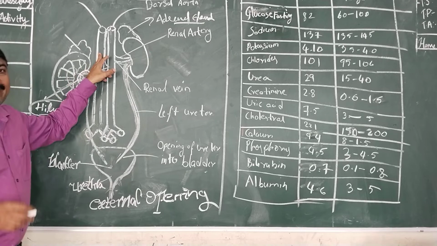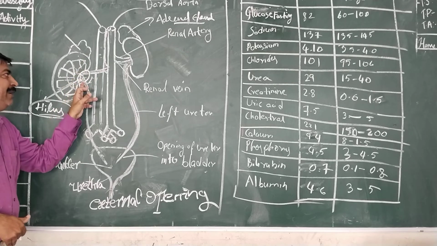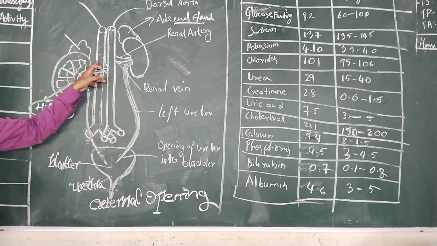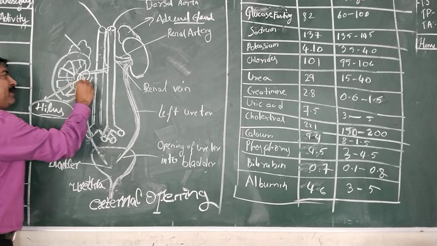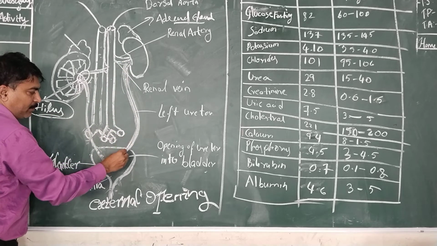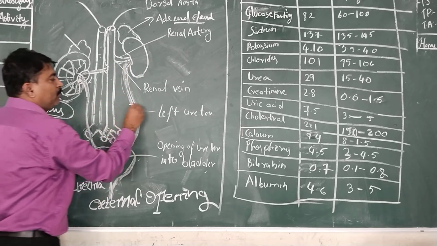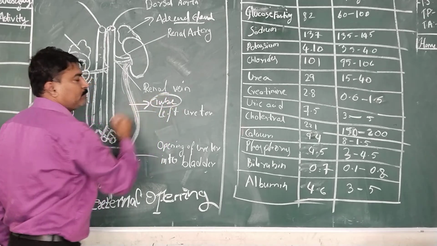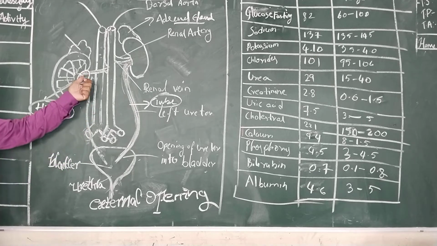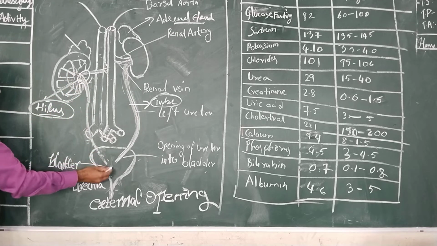The renal artery carries blood from the heart to the kidneys, that is oxygenated blood. The renal vein carries blood from the kidneys to the heart, that is deoxygenated blood. A pair of ureters come out from the kidneys and move downwards, entering a sac-like structure. These ureters are tube-like structures which collect the urine from the kidneys and pass it into the urinary bladder.